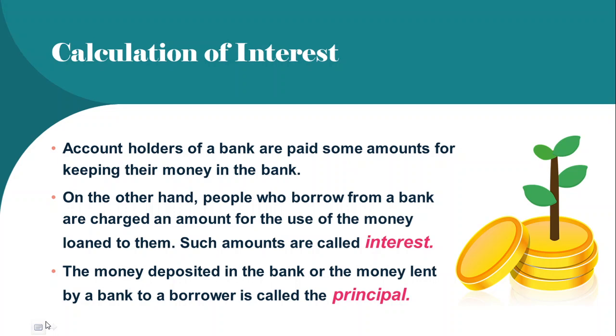Now children, whenever there is a need, we can take a loan from the bank. And for giving us the loan, the bank will take some amount. For helping us in return, the bank is charging us some amount. That amount is called an interest. The money deposited in the bank or the money lent by a bank to a borrower is called the principal. The loan amount that we get from the bank is called the principal. Whenever you deposit an amount into the bank or withdraw an amount from the bank, that is termed the principal.